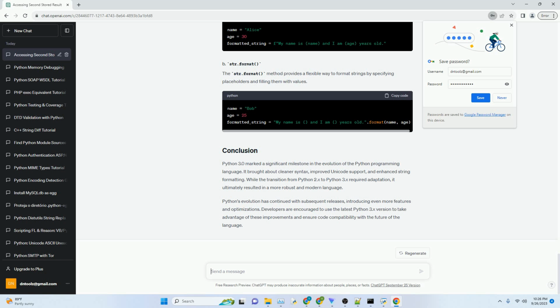Python 3.0 marked a significant milestone in the evolution of the Python programming language. It brought about cleaner syntax, improved Unicode support, and enhanced string formatting. While the transition from Python 2.x to Python 3.x required adaptation, it ultimately resulted in a more robust and modern language. Python's evolution has continued with subsequent releases, introducing even more features and optimizations. Developers are encouraged to use the latest Python 3.x version to take advantage of these improvements and ensure code compatibility with the future of the language.